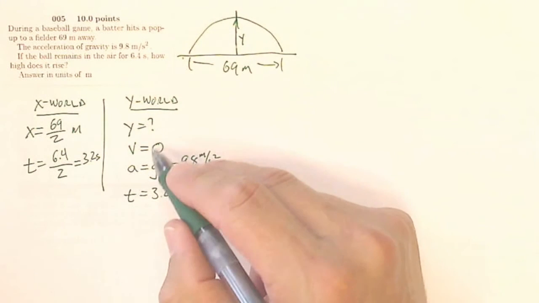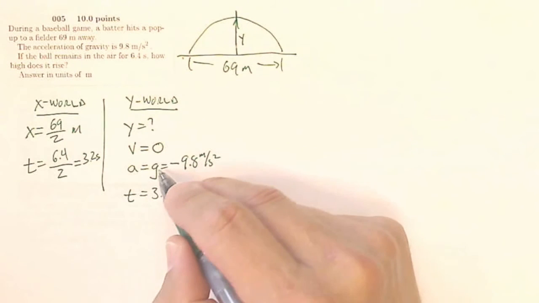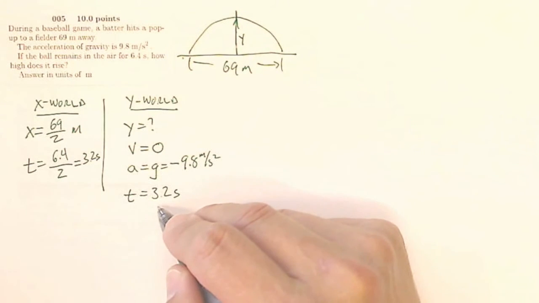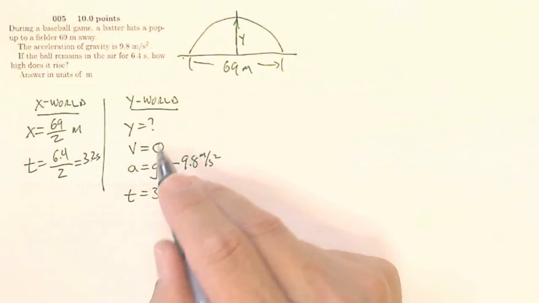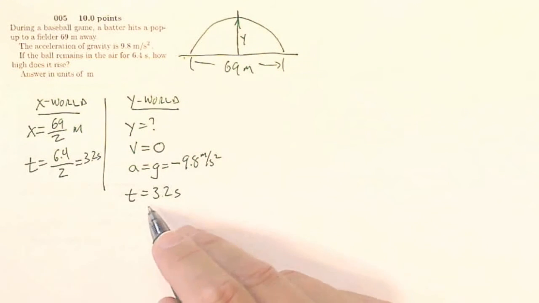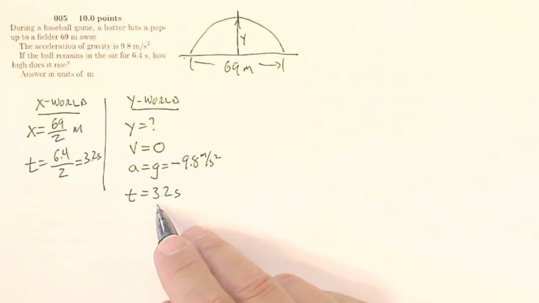So now can I get my height with a final velocity, an acceleration, and a time? Well, I don't really have an equation for final velocity, but I could run this backwards and see how far it falls if it started from initial velocity 0 in order to get down to the ground in 3.2 seconds.